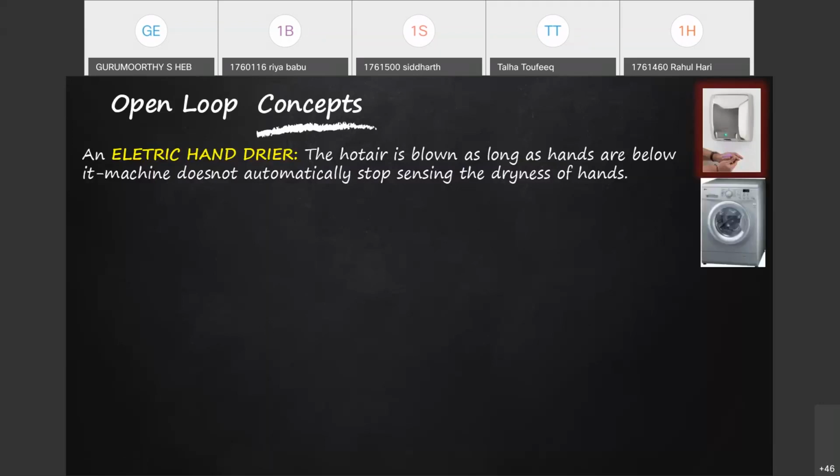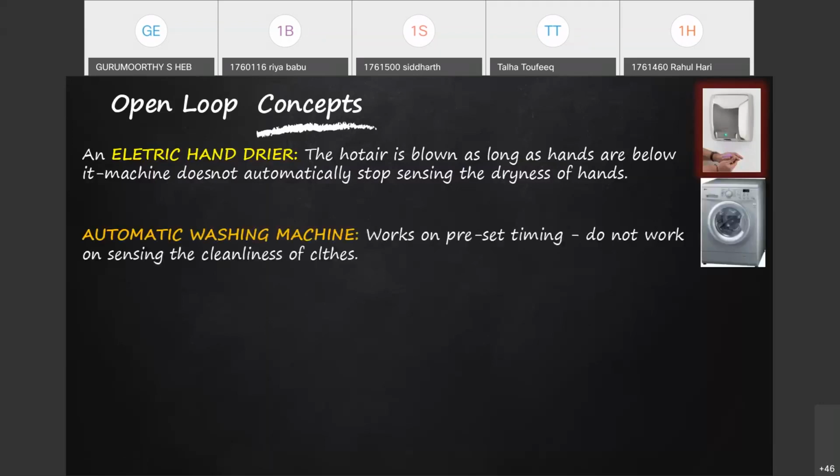Similarly, a washing machine. You may be having different options in the washing machine to choose the speed, to choose the kind of cloth you are putting, whether it is cotton or silk or polyester or smooth, that type of options may be there, but finally it works for the time that you are setting. The machine itself is not going to sense the dirt, the quality, whether dirt is removed or not.